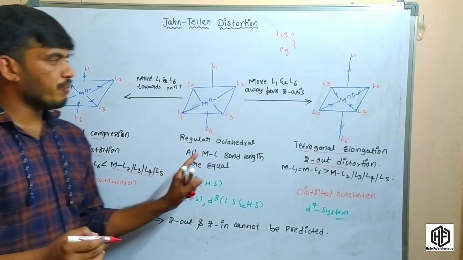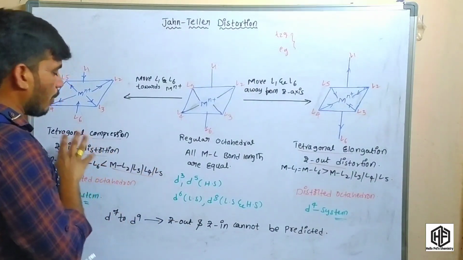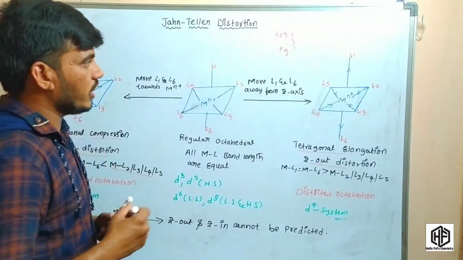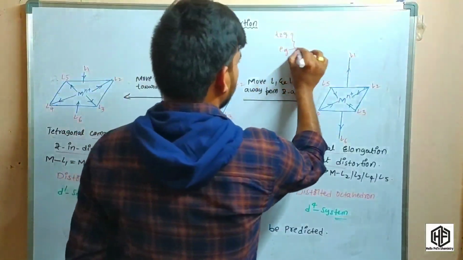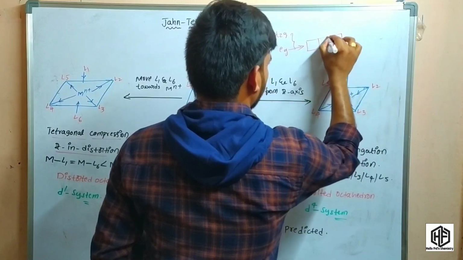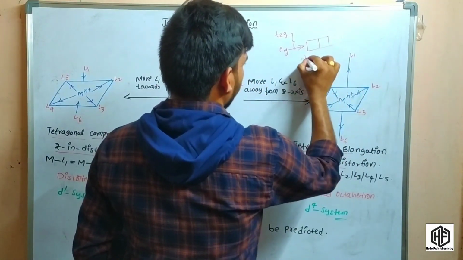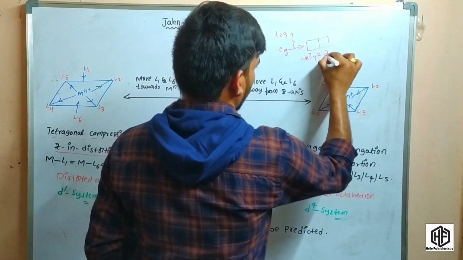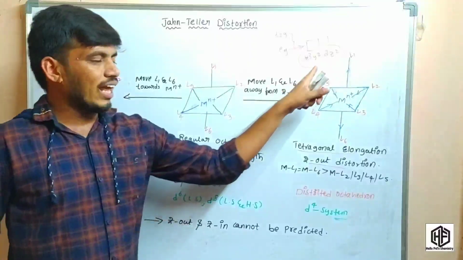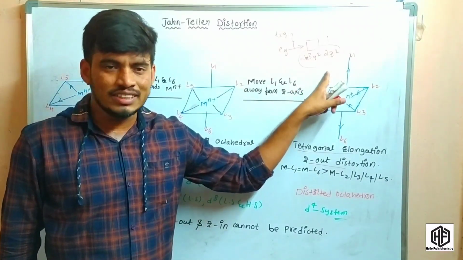So this is the simple thing. This is tetragonal compression and tetragonal elongation. One more important thing: whenever the eg set orbitals, that is dx² - y² and dz², are there, the electrons are filled in an unsymmetrical field. It means an electronically degenerate state.